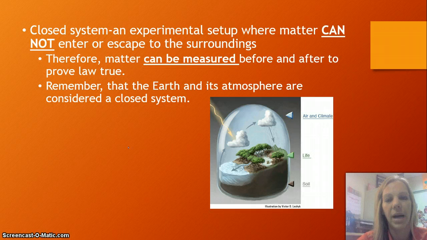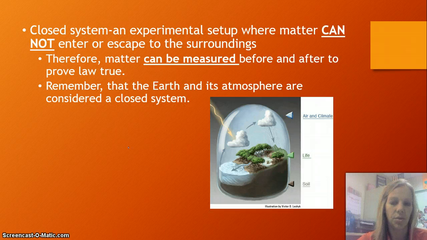So I think I talked about a closed system a little bit, but that's basically a closed container. That's what you need to think about. And we will do experiments in here so that you can observe and prove to yourself the law of conservation of mass. And so we'll look at some physical changes within a closed system and some chemical changes within a closed system and look at the mass before and after and also make some observations about the properties that have changed or not changed as we've done those changes.